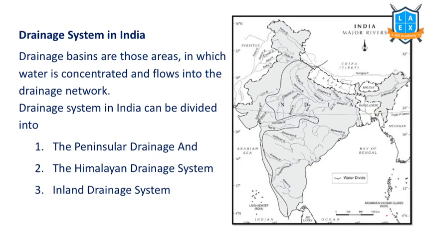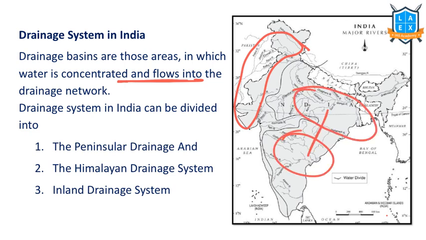Let's start with this word, drainage system. What do we mean by drainage system? We have certain areas called drainage basins. These are the areas from which water flows and concentrates at one place. So let's say on this side, all these rivers flow to the western side. These are the rivers that flow to the eastern side. So this is one river basin, this is one more river basin. That's why we have peninsular drainage, Himalayan drainage system, inland drainage system.